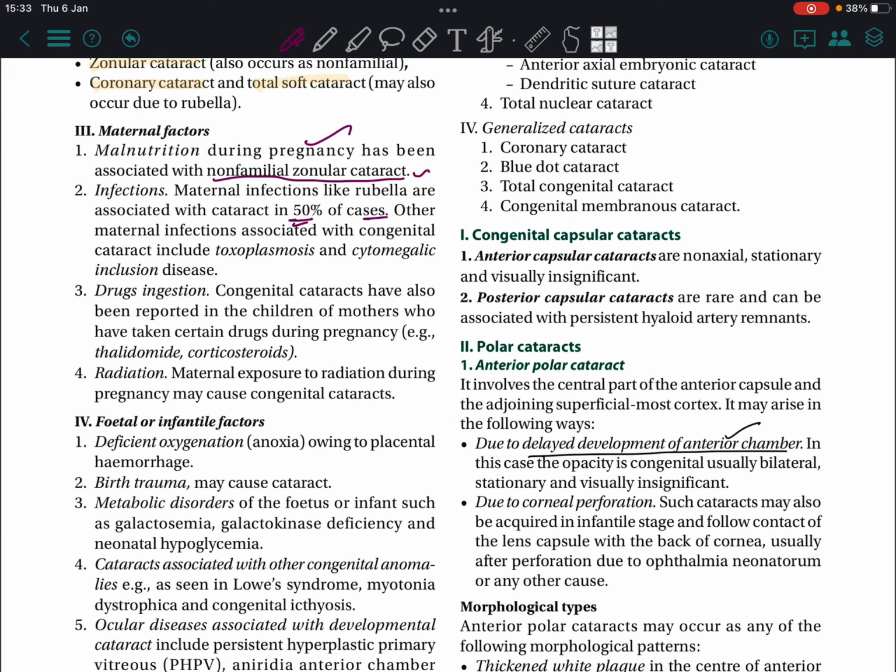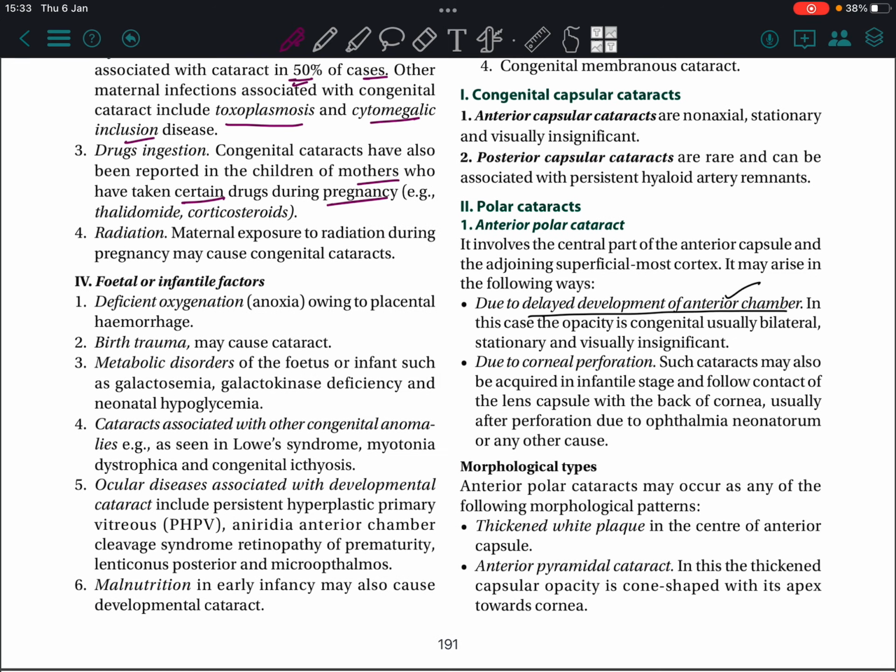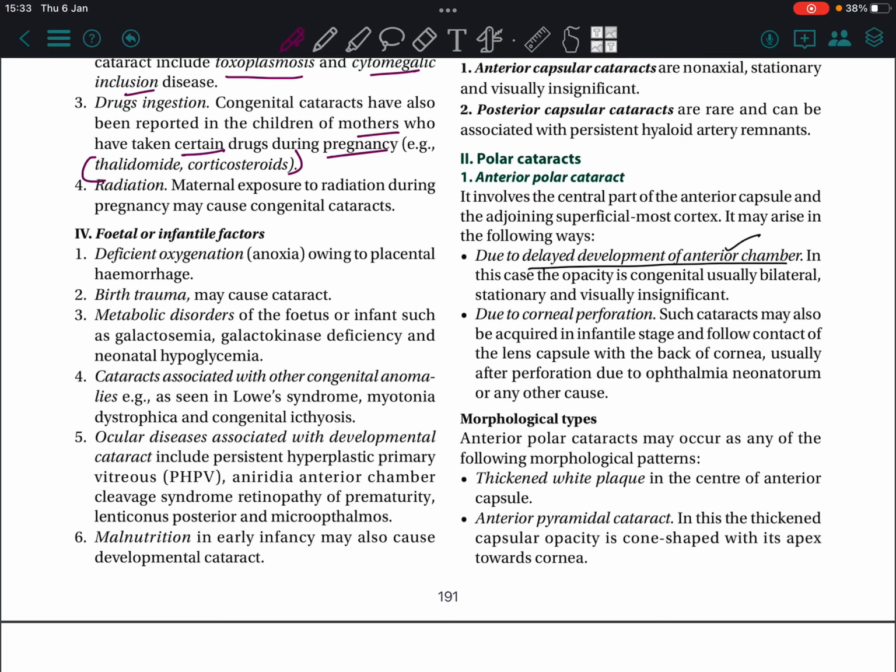Other maternal infections associated with congenital cataract include toxoplasmosis, cytomegalovirus inclusion disease, and drug ingestion. Congenital cataracts have also been reported in the children of mothers who took certain drugs during pregnancy, for example thalidomide, corticosteroids, etc. Radiation: maternal exposure to radiation during pregnancy may cause congenital cataracts.